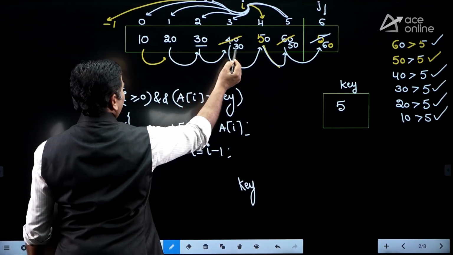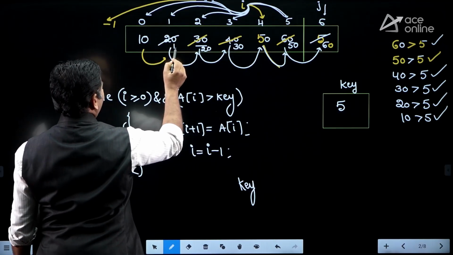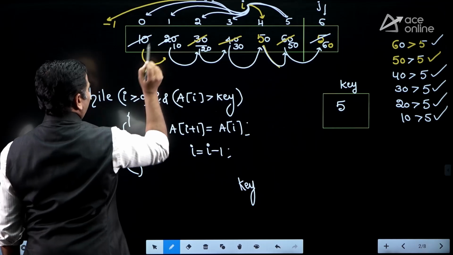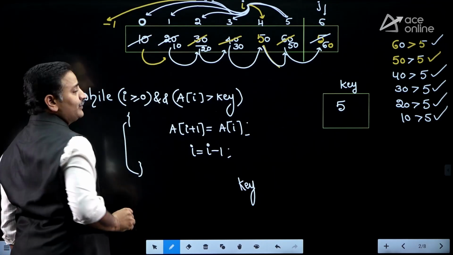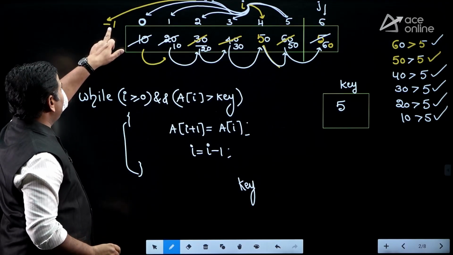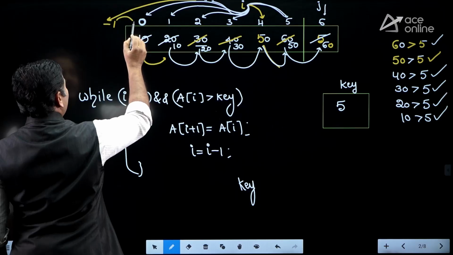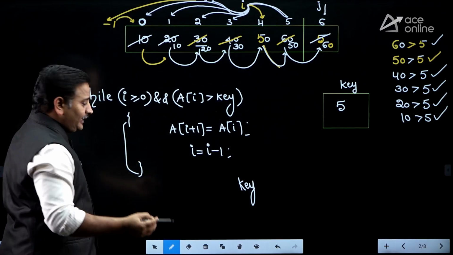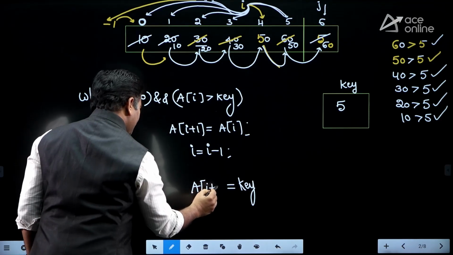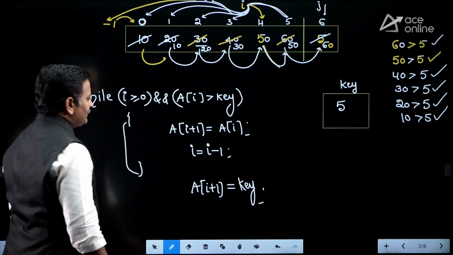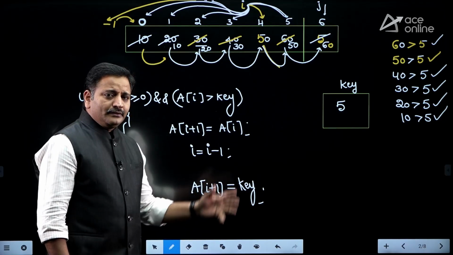See, you already shifted this 30 here, you already shifted 20 here, you already shifted 10 here. Now this location is empty, that location is empty. But this location is pointed to by whom? 0. Right, now where is i? i equals minus 1. That's why I want to shift again. I want to increment the i value to this location. How to increment? Simply a[i+1] equals key. That's it. Right, friends. This is the pseudocode of the insertion sort algorithm for inserting key into the sorted part of the array.